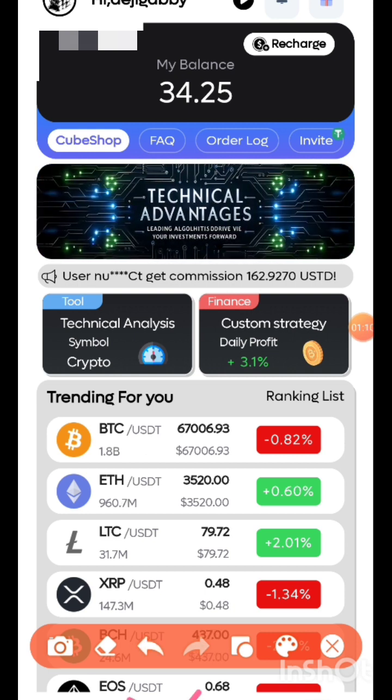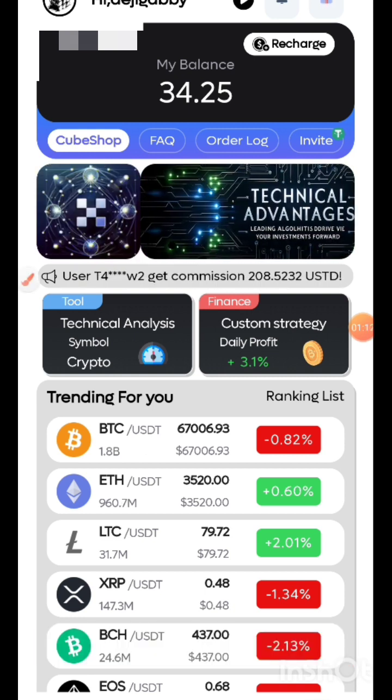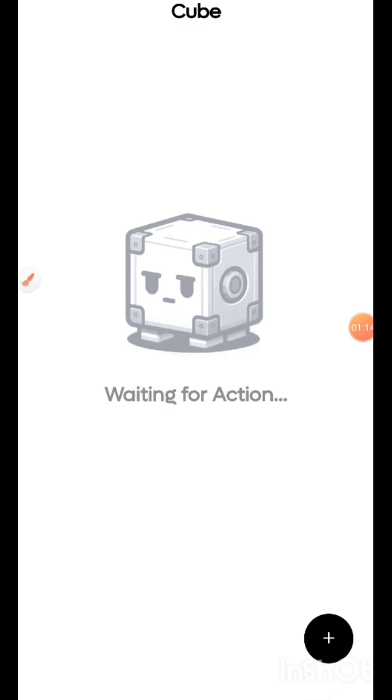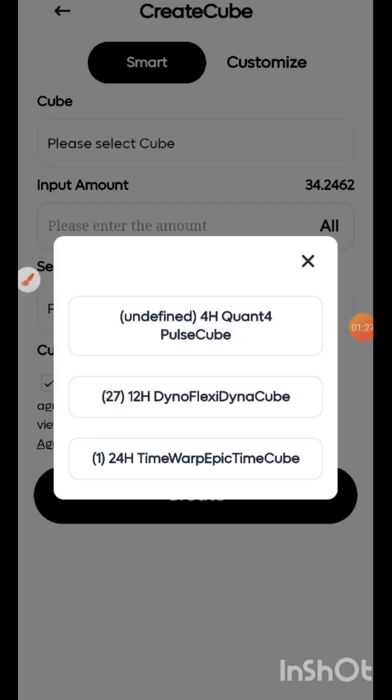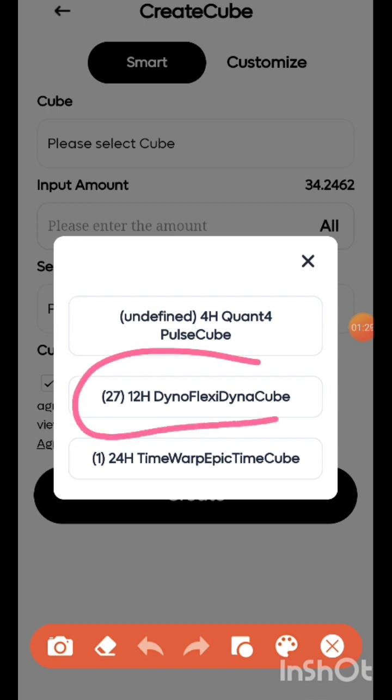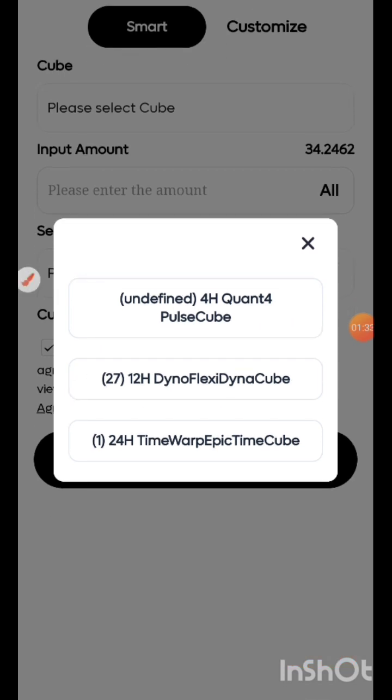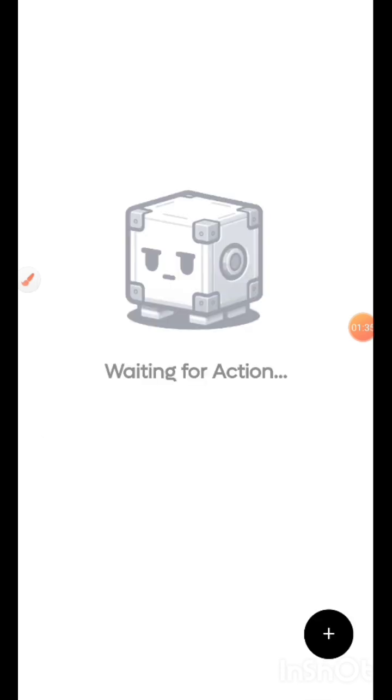So this cube below, the second direction here after home is cube. So click on cube, click on this icon that has a plus. That means you want to add a new trade, guys. So I'm going to select the second one, which I own. So let me show you where you can see your robot, guys.